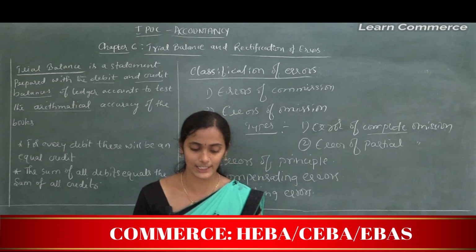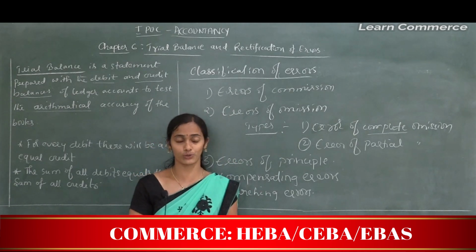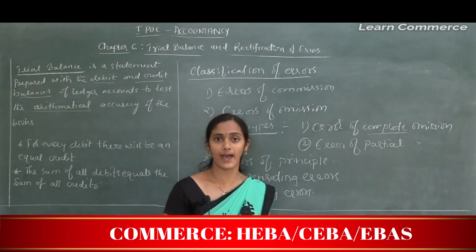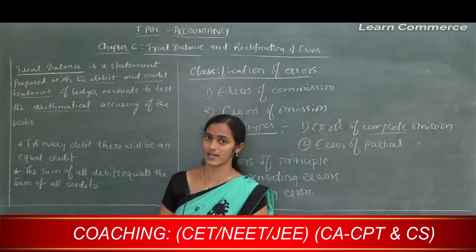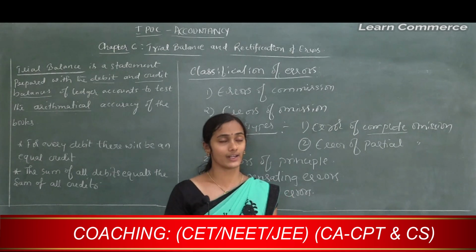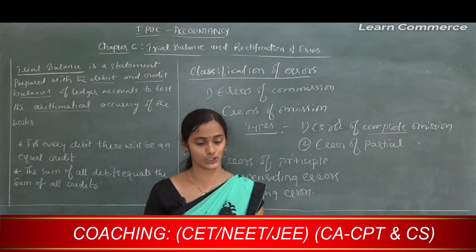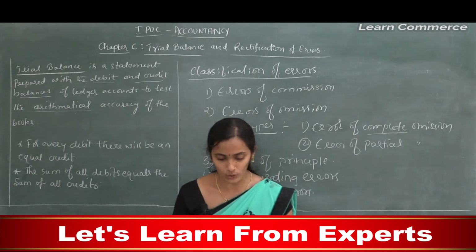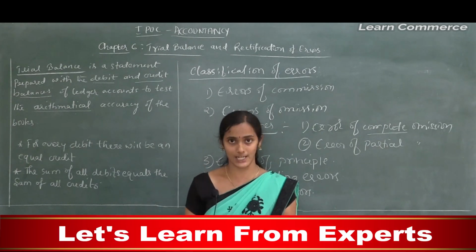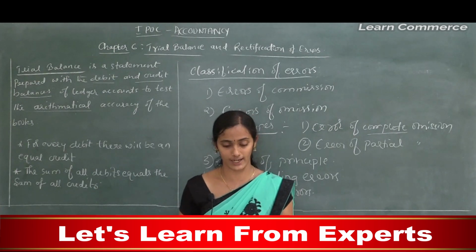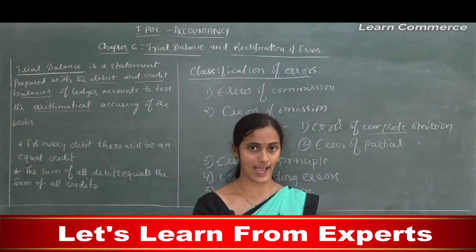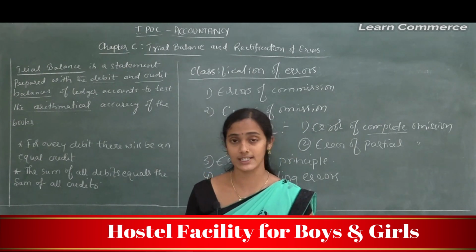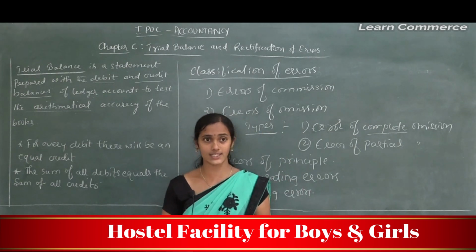So the errors need to be located at that time. What we should do, errors need to be located and corrected before preparing the financial statements, that is what? Trading account, profit and loss account and balance sheet. So if the trial balance does not tally, the accountant should take some steps to rectify such errors. Firstly, he should recast the totals of debit and credit columns, and next he needs to compare the account balances, account titles.